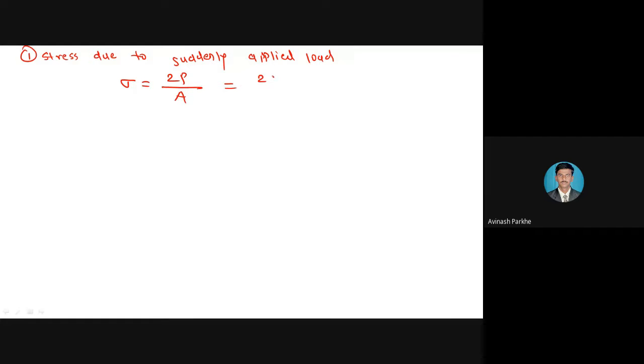Therefore, 2 as it is, P is 15 into 10 raised to 3, divided by the cross-sectional area pi by 4 into 25 square. Find out the value of sigma. Here sigma is equal to 61.11 Newton per mm square.